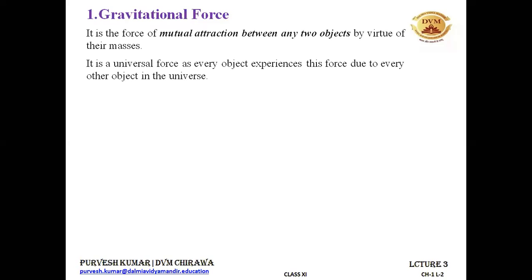And this is a universal force. Universal force means that every object in this complete universe experiences this gravitational force. This force exists on all the objects in this universe, that's why it is known as a universal force.